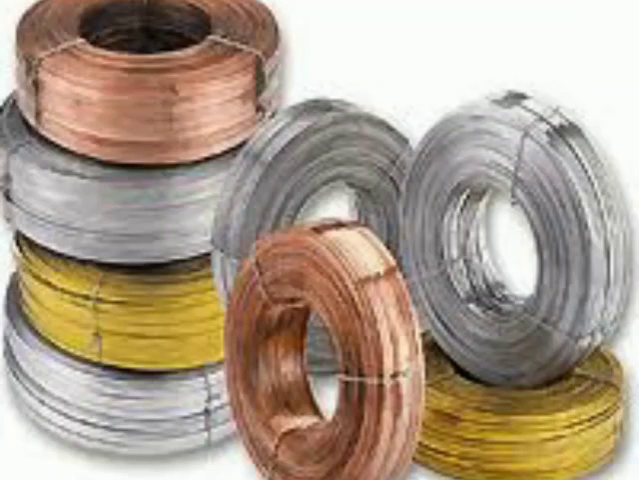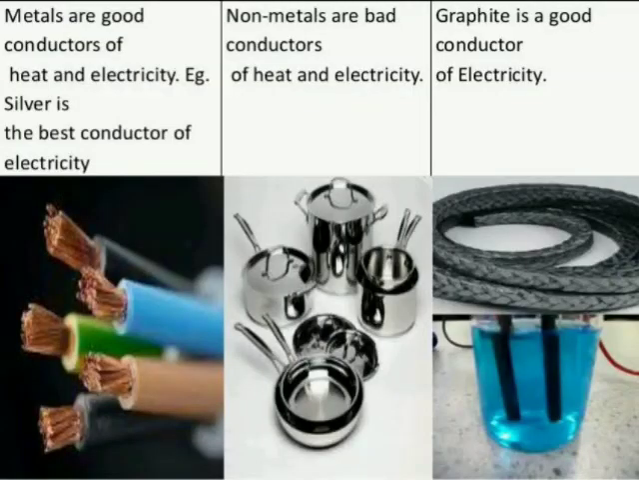Next point is conductivity. Metals are good conductors of heat and electricity, whereas non-metals are bad conductors of electricity, except graphite. Graphite is a non-metal. Generally, non-metals are bad conductors of electricity, but graphite is a non-metal which is a good conductor of electricity.